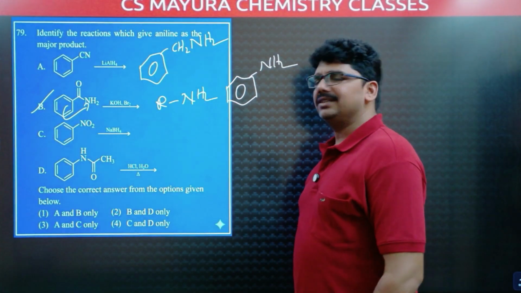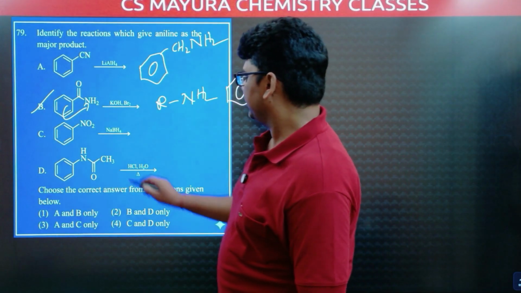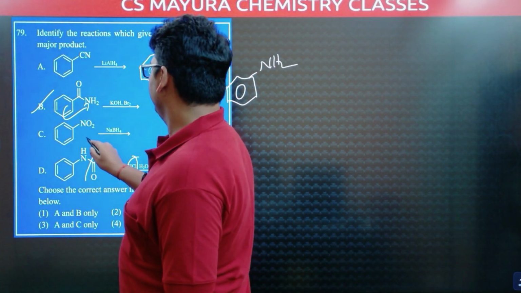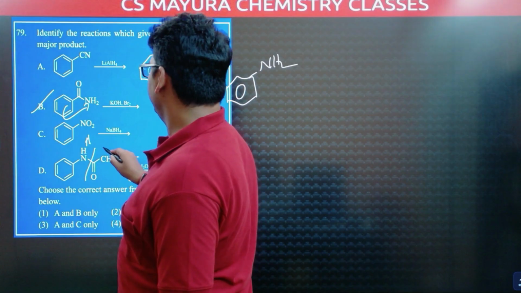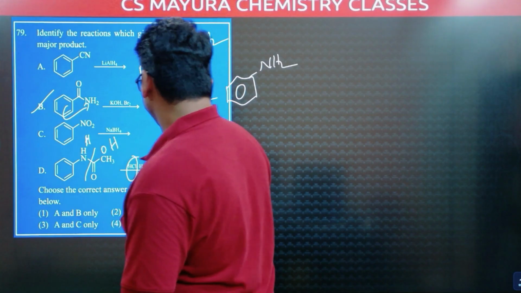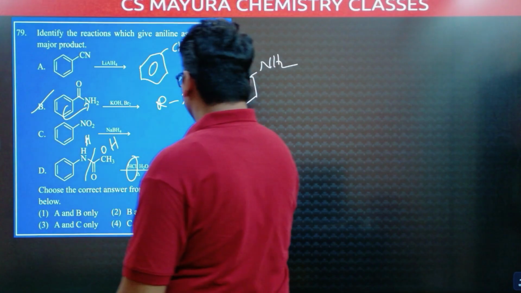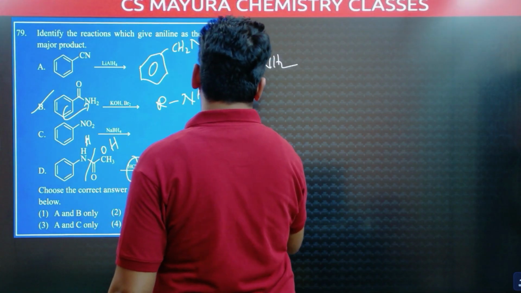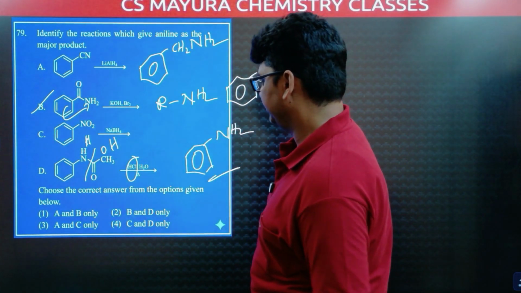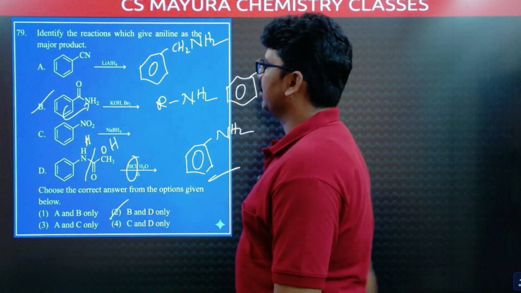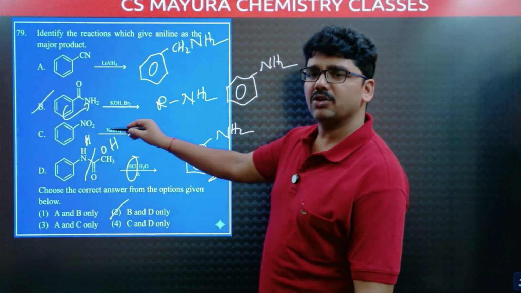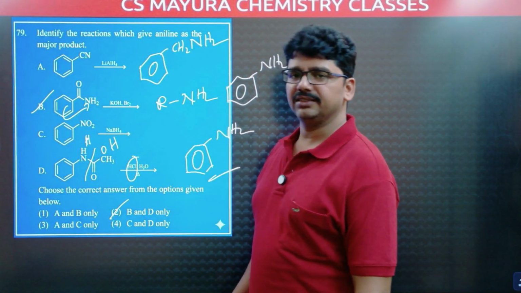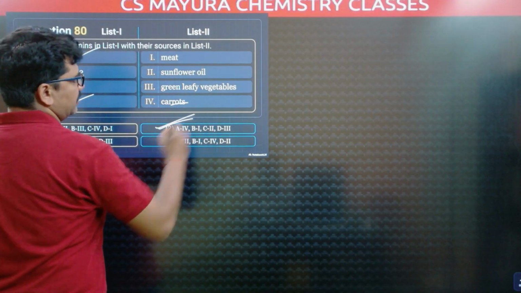Sodium borohydride does not reduce NO2. Next, HCl means just acidic medium. In acidic medium, break it, here give hydrogen and here give OH, and we will get aniline. So in two cases you are getting aniline, B and D. Sodium borohydride does not reduce NO2. This is Hoffmann bromamide degradation. This is reduction of cyanide. So this is our answer, direct fact based.